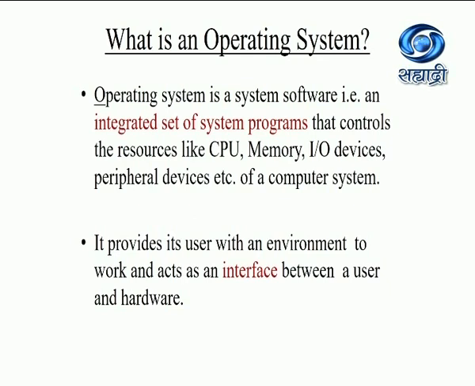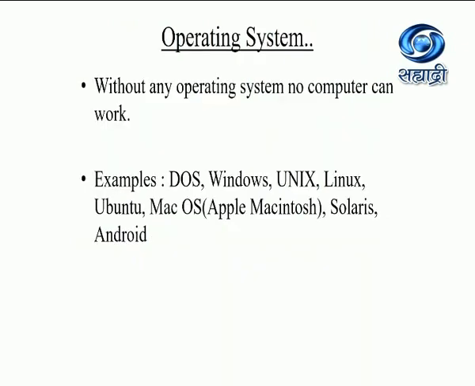And that interface is provided by the operating system. Remember that. Without any operating system, no computer can work. If there are many application softwares loaded in your computer, but there is no operating system, then you won't be able to work with any of the application softwares. There has to be some operating system to load the application softwares.